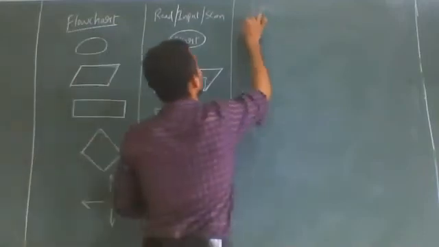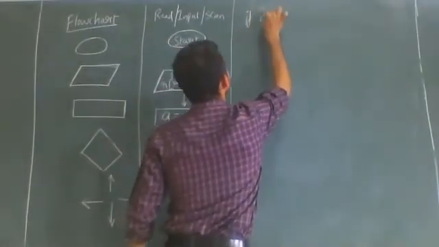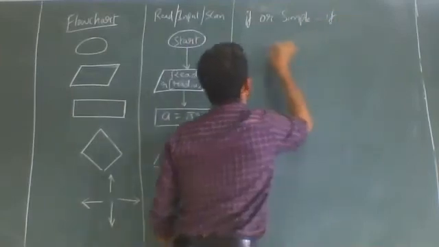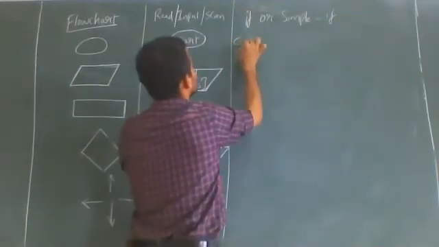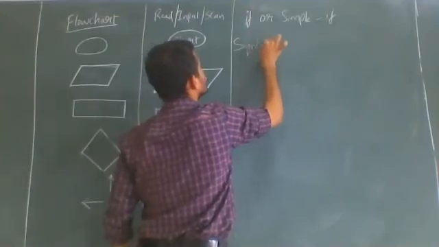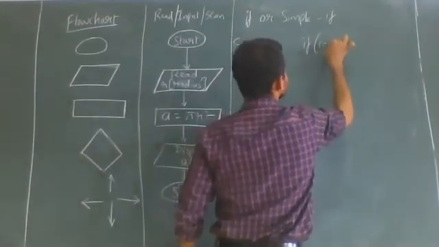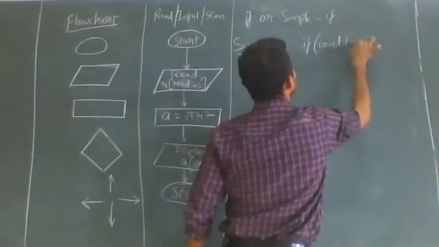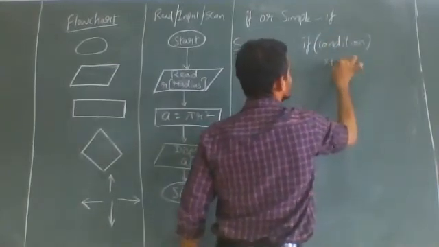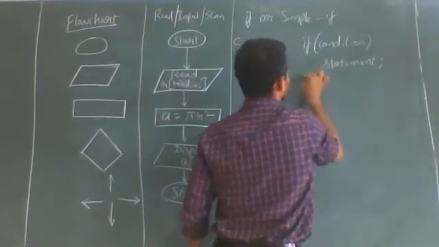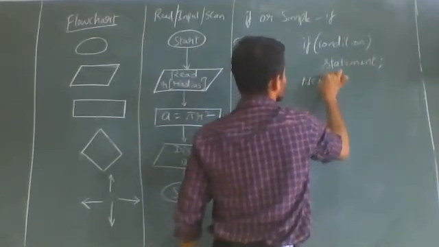In case of if statement, or simple if statement, the syntax is: if condition, statement, and next statement.